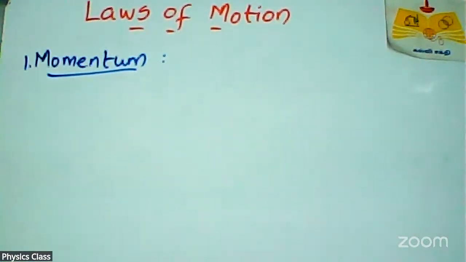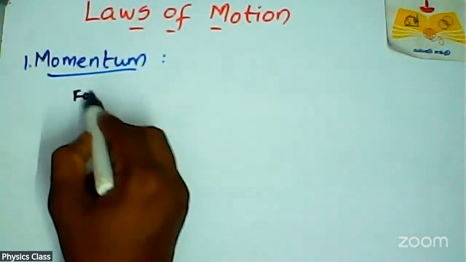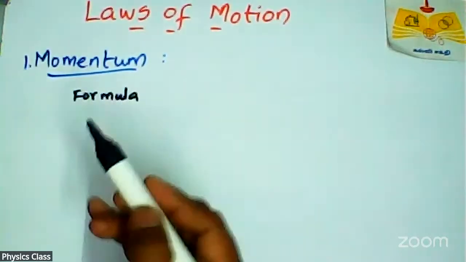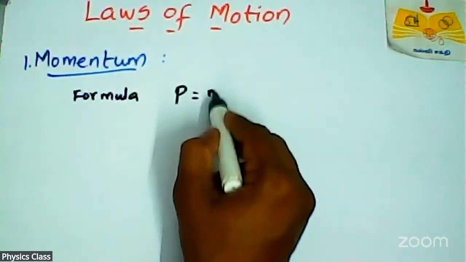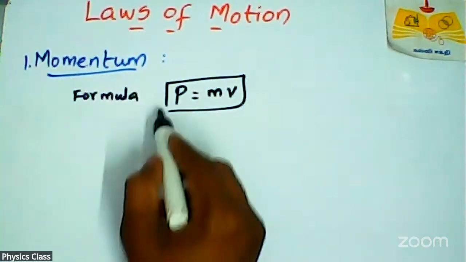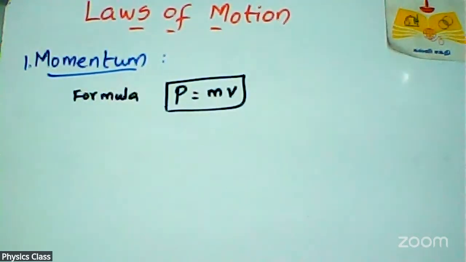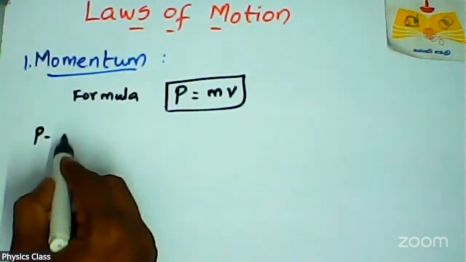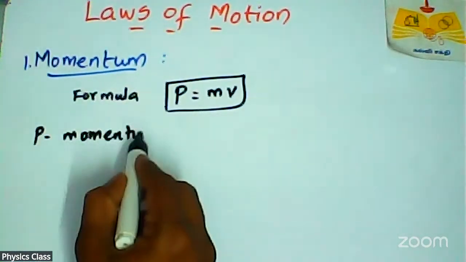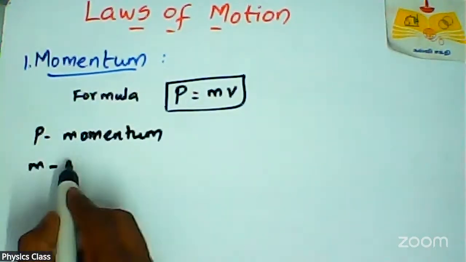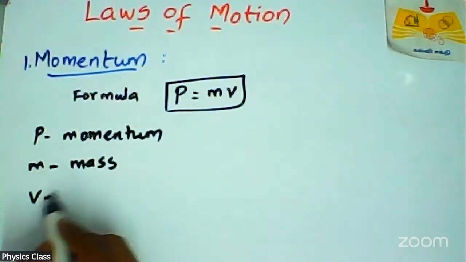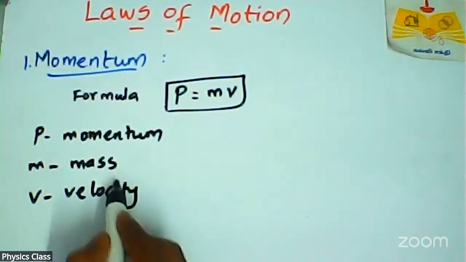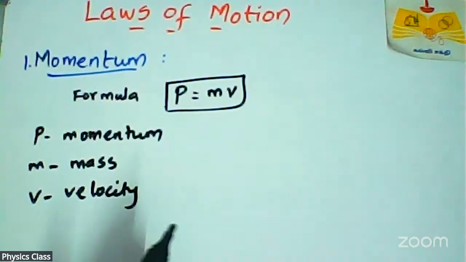So the formula for momentum: P is equal to m into V. Here P is momentum, m is mass, V is velocity. Speed is a scalar quantity, but velocity is a vector quantity because velocity has both magnitude and direction.